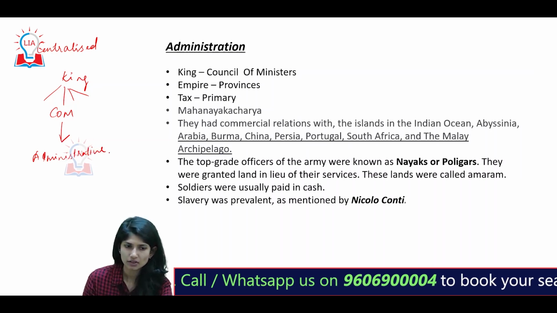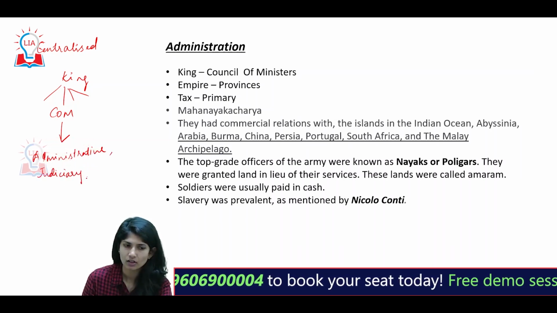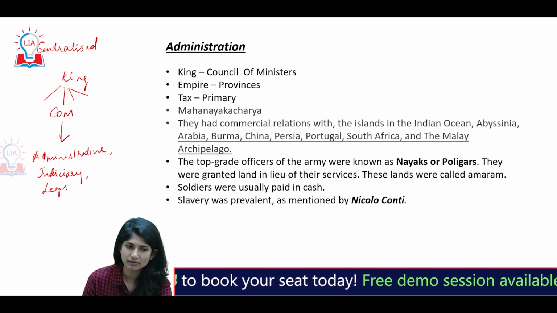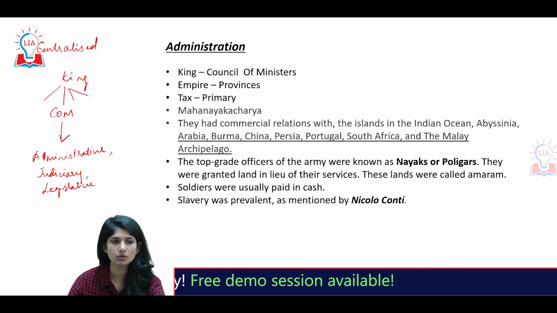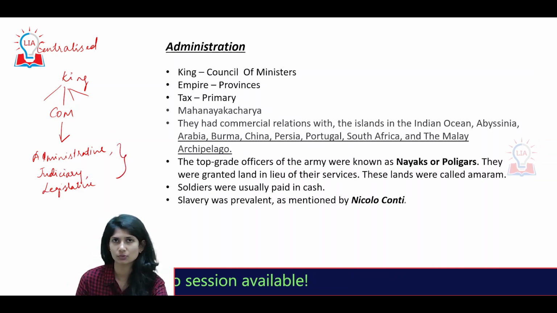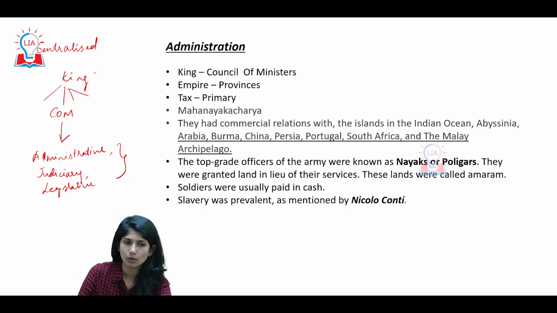What are those? Administrative, judiciary, legislative. He was the one person who was delivering all the aspects. The position of king was highly concentrated, central as well as hereditary. What were those? Centralized, power was very concentrated, and it was hereditary.